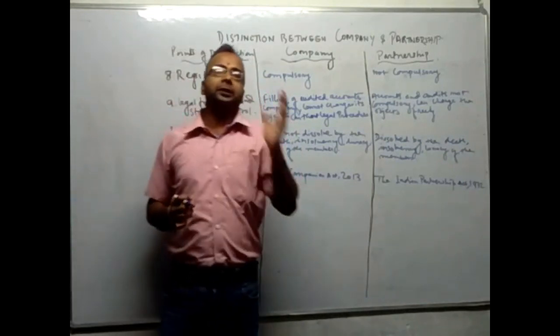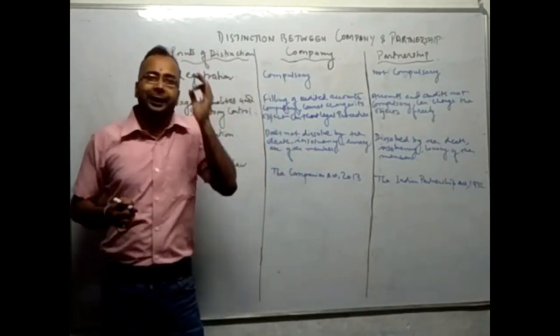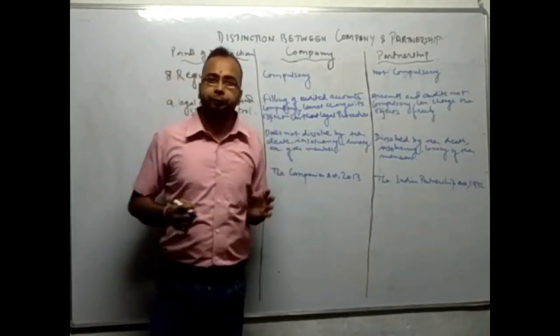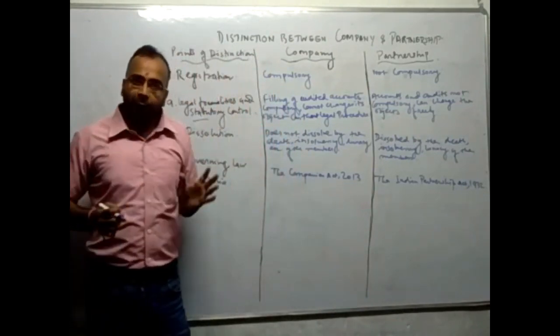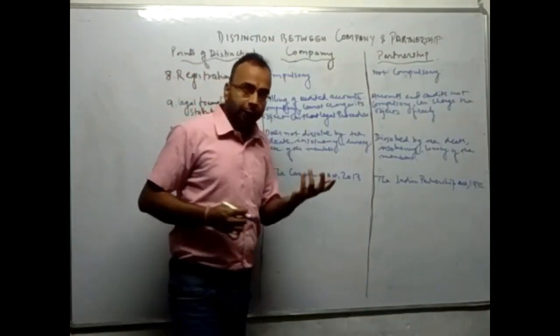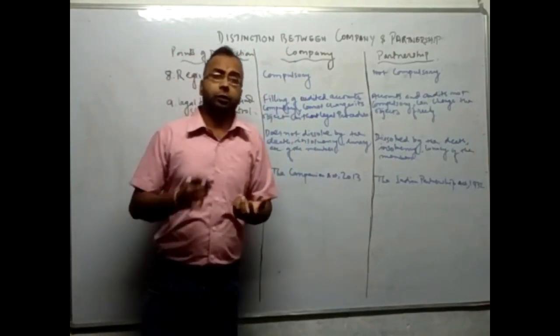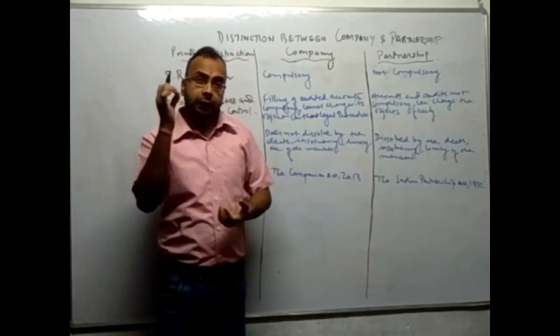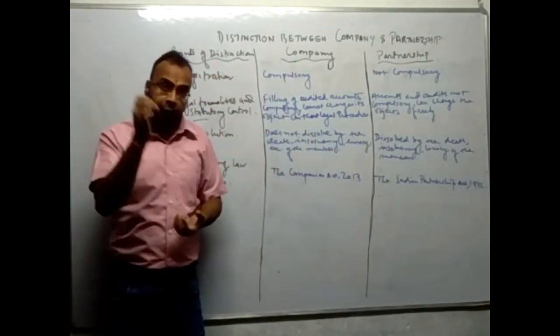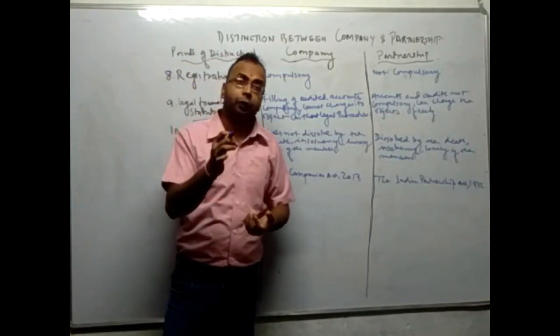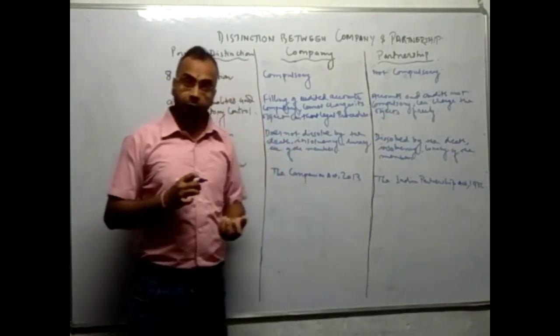It is compulsory to file accounts and get the accounts audited in a company, and the company cannot change its object. The objective of the company cannot be changed without legal procedure.